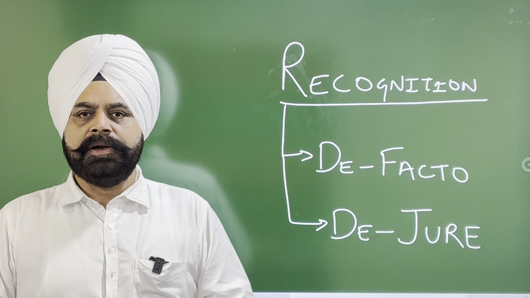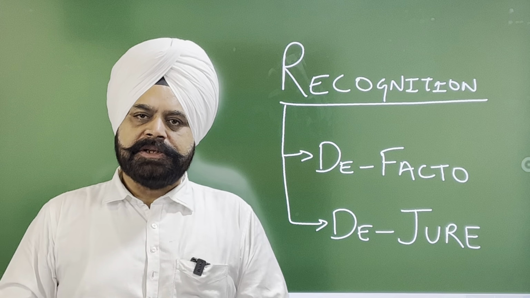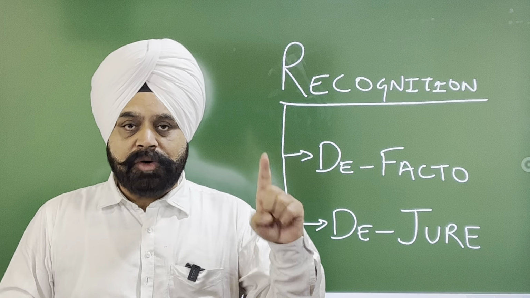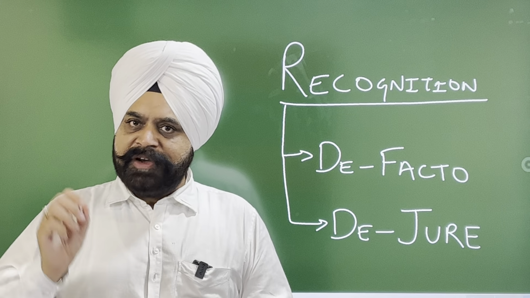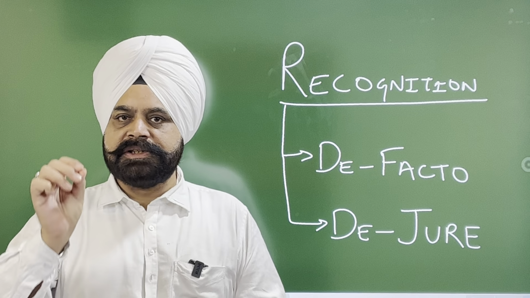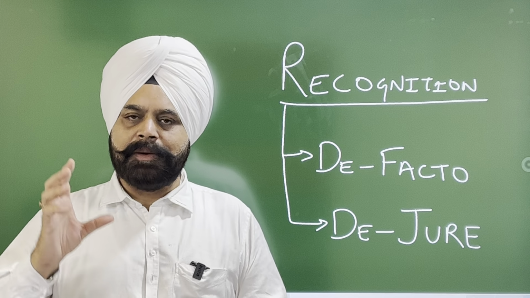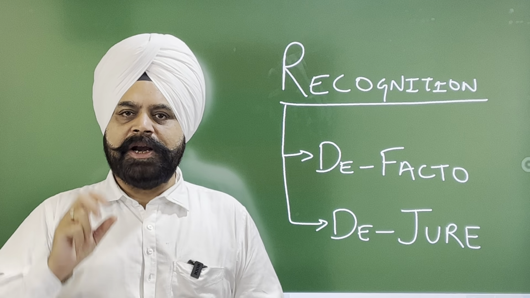Now take an example that a state has been established fulfilling the conditions of statehood, but the recognizing state is not satisfied whether these essentials of statehood are permanent in nature.